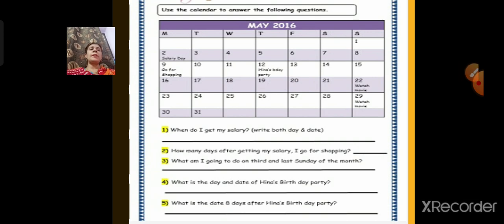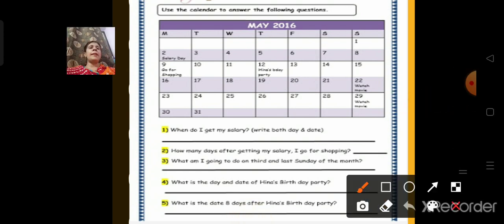Use the calendar to answer the following questions. Question number 1. When do I get my salary? Write both day and date. In the calendar you can see there is a salary day. See, it is a salary day. So what is that date? The date is 2nd May, and the day is Monday.